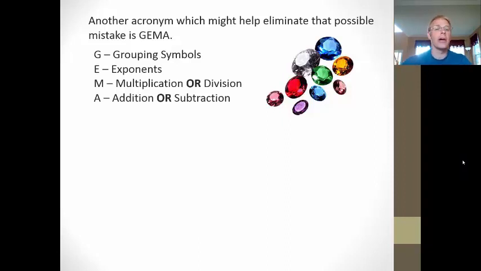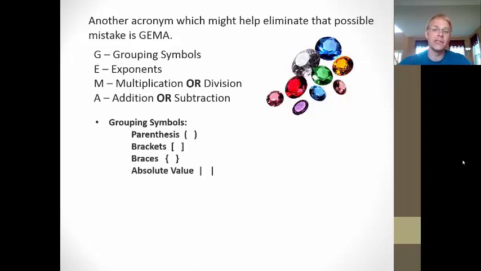So let's look at GEMMA in a little bit more detail now. So grouping symbols. We've got 4 different kinds of grouping symbols now. Not just parentheses, we also have brackets and braces. Now brackets and braces are exactly like parentheses, just a different shape. The reason we have different shapes is in case you're working in a long expression with lots of different grouping symbols that you can kind of tell the difference between them, so we have different shapes.